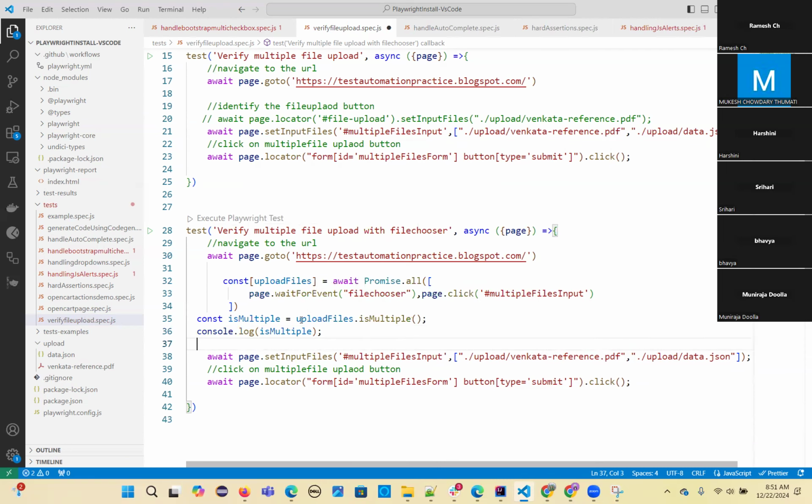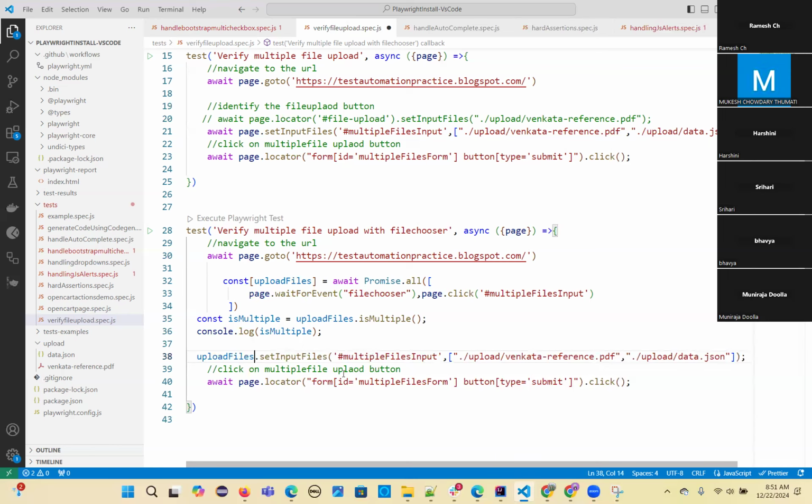Next, you can set the files here. You can just call uploadFiles.setInputFiles. Now you can upload all the files, whatever the files you want.